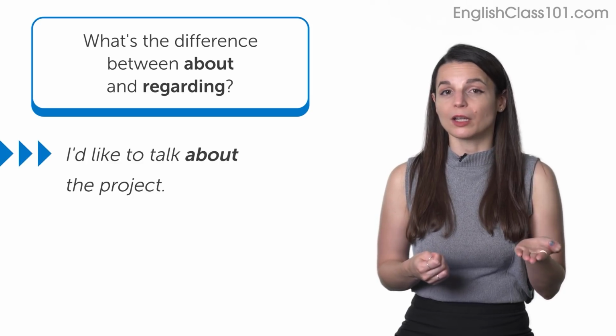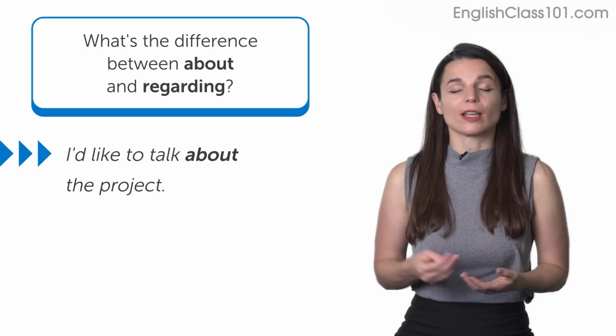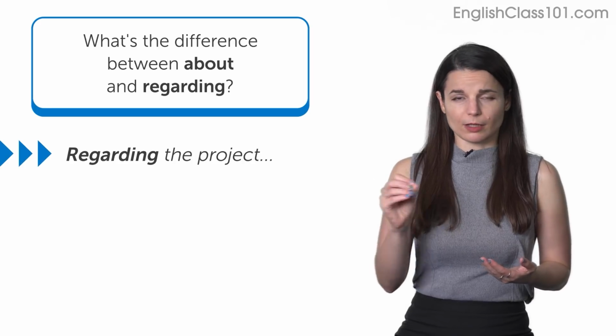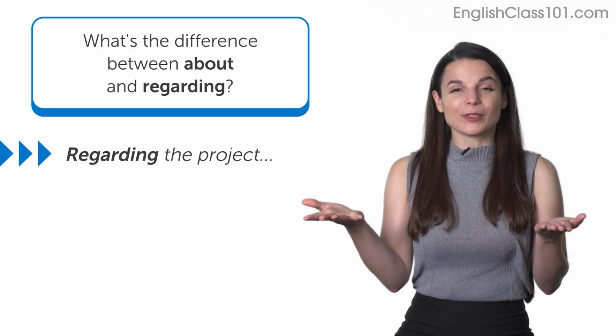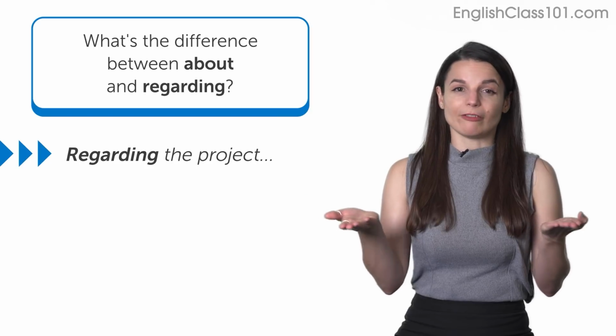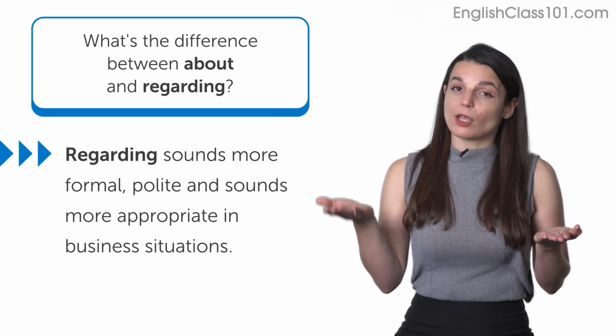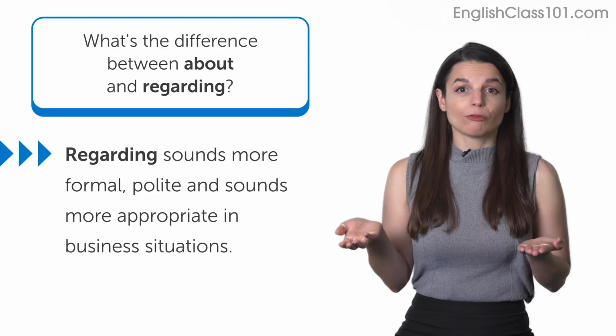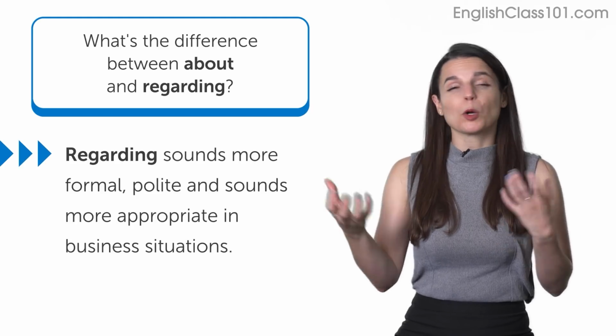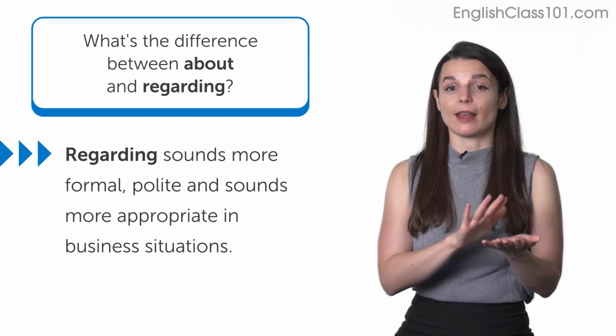When we use regarding, we might follow a sentence structure like, regarding the project, ... So it's kind of like we're introducing the ideas, but we do this in different ways. Generally speaking, regarding sounds a lot more formal and a lot more polite. It's more appropriate in business context than about.